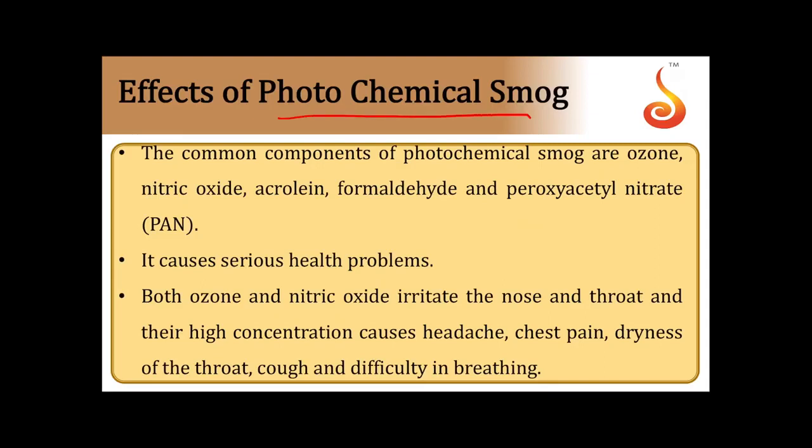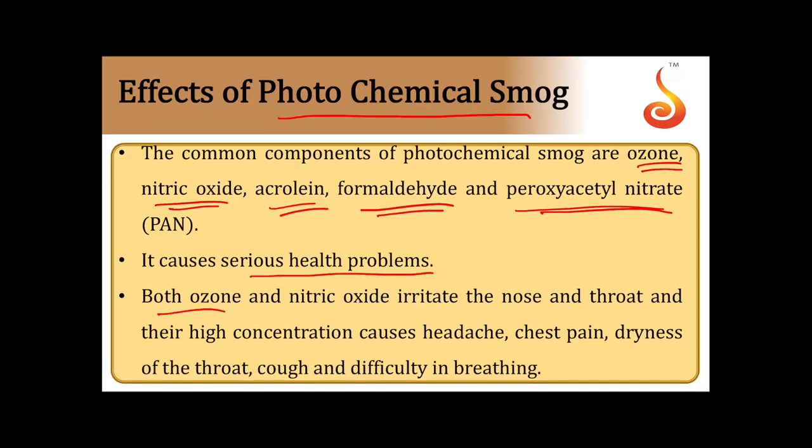Then the effects of photochemical smog. The common components of photochemical smog are ozone, nitric oxide, acrolein, formaldehyde, and peroxyacetyl nitrate, which is also called PAN. It causes serious health problems.